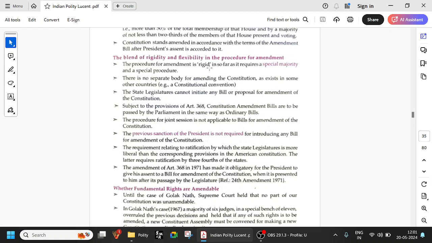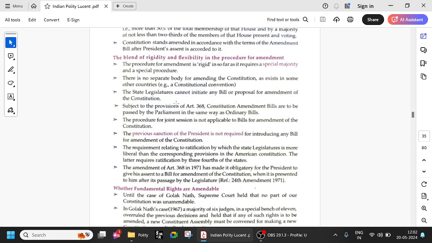The procedure for amendment is rigid insofar as it requires a special majority and a special procedure. There is no separate body for amending the constitution as exists in some other countries. So remember this point. It is frequently asked in questions. The state legislatures cannot initiate any bill. This is very important. The state legislature cannot initiate any bill for amendment of the constitution. Only the Lok Sabha and the Rajya Sabha.